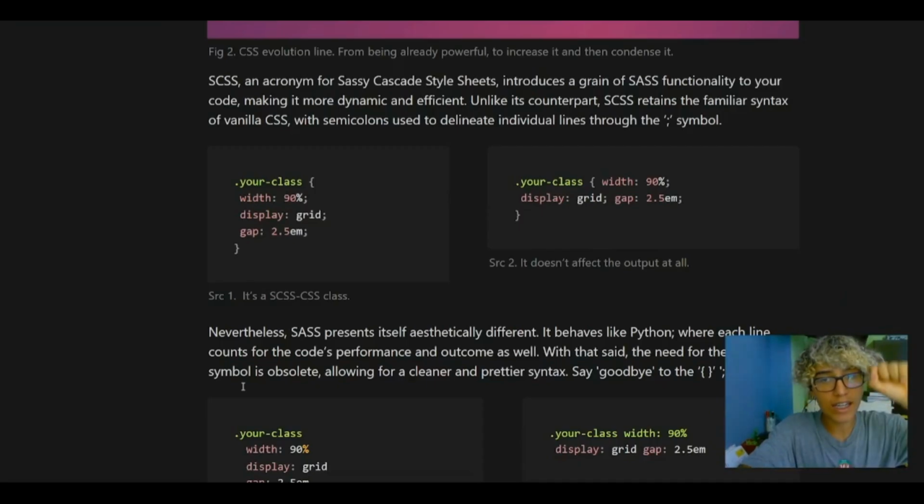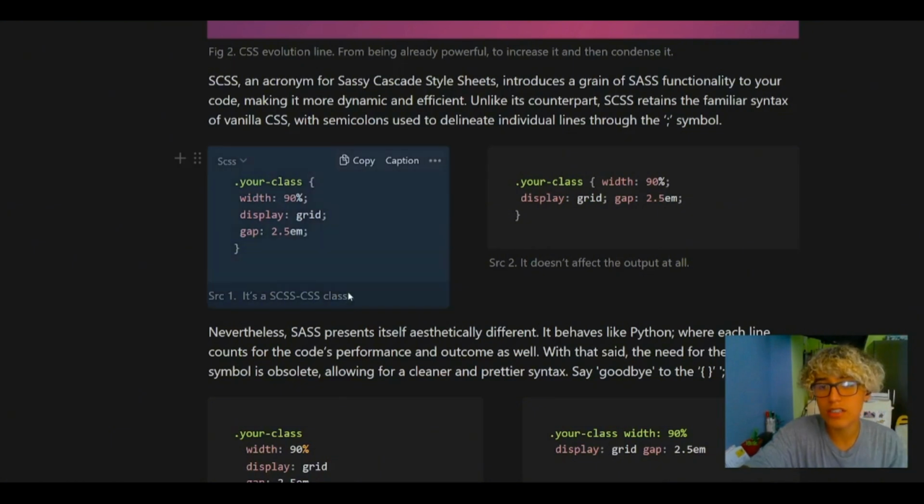SCSS is an acronym for Sassy Cascading Style Sheets, which introduces a grade of SASS functionalities to your code, making it more dynamic and efficient. Unlike its counterpart, SCSS retains the familiar syntax of vanilla CSS, making it easier to be learned from new coders, okay, or new programmers, or just as a transition. CSS and SCSS have the same exact syntax, just we have more functionalities on this last one.